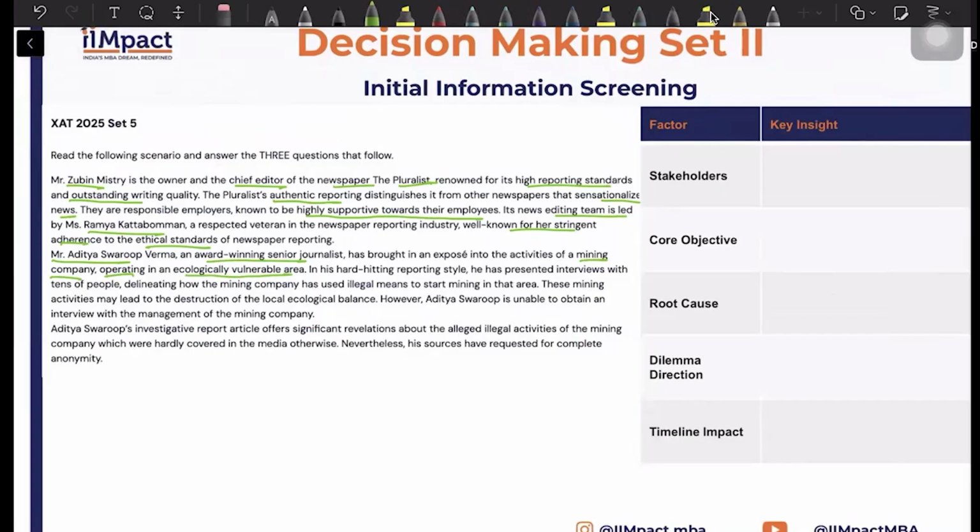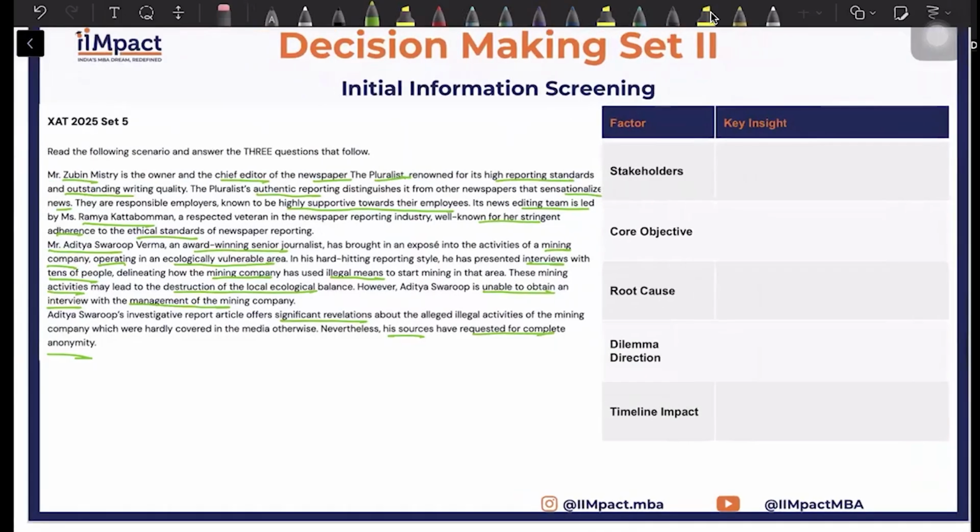Tens of people were interviewed, and the mining company uses illegal means. These activities may lead to destruction of the local ecological balance. Unable to obtain an interview with the management. All right. Significant revelations are offered on these alleged illegal activities. His sources have requested for complete anonymity. So, who are the stakeholders?